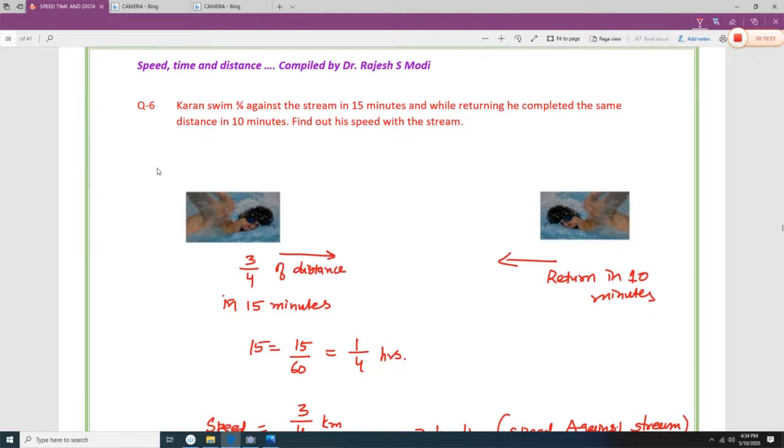A person swims 3/4 kilometer against the stream for 15 minutes. While returning, he completed the same distance in 10 minutes. Find out his speed with the stream. So 3/4 of the distance in 15 minutes, returning in 10 minutes.